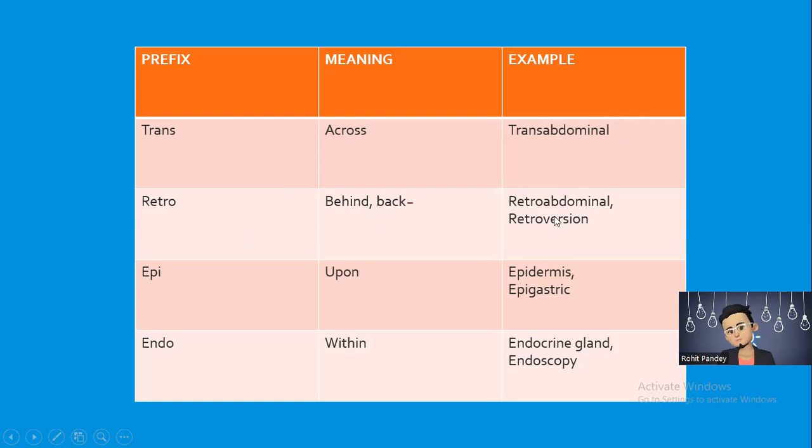Retroversion. Epi is like upon. Epidermis: dermis is used for skin, so upon the skin, the upper layer of the skin, is epidermis. Epigastric: gastric is for stomach. Endo means within: endocrine gland, within. Endoscopy. So it is important.